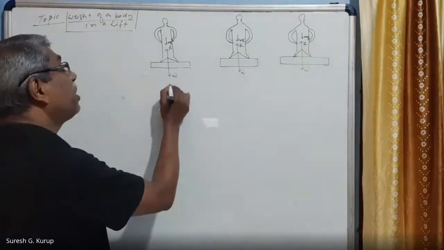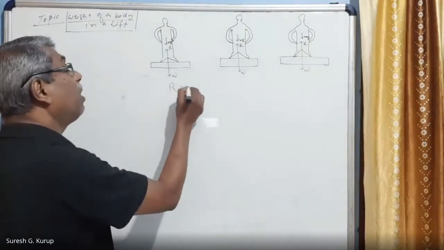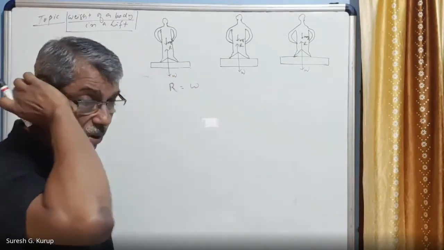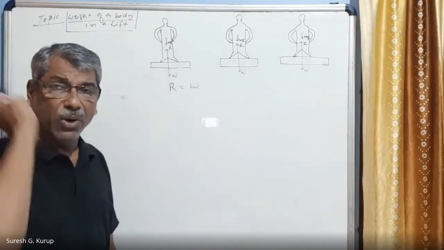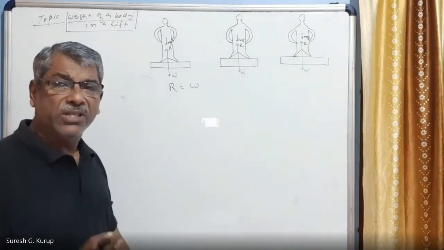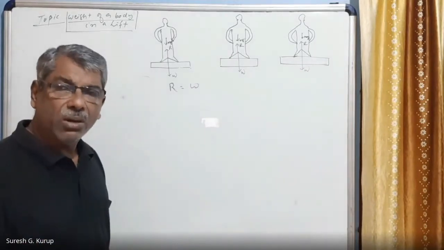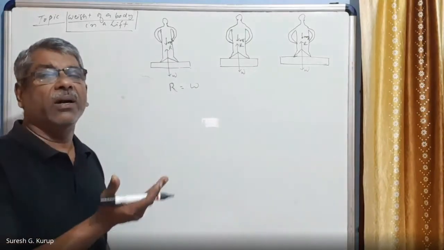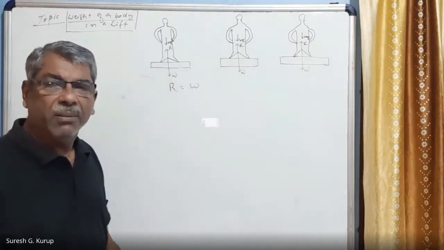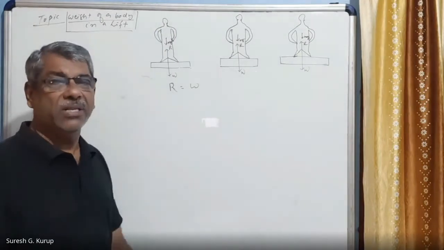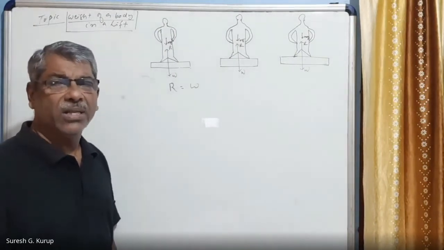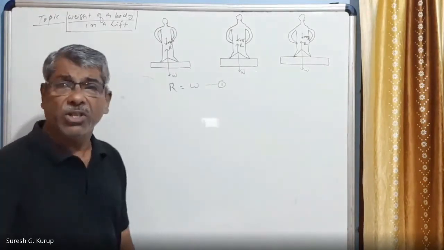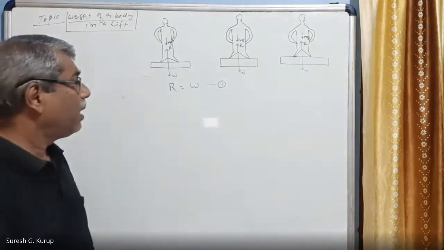In this case, R is equal to W. R and W balance because the lift is not moving up or down. The person is standing on the lift and the lift is not moving down because of the weight of the body, since the reaction force is balancing it. No acceleration takes place. Therefore R balances W, and we can write R is equal to W. This is equation number one.